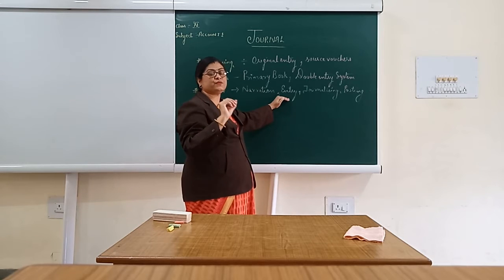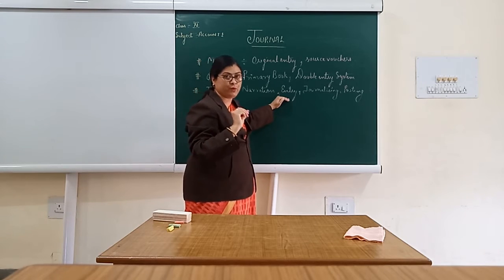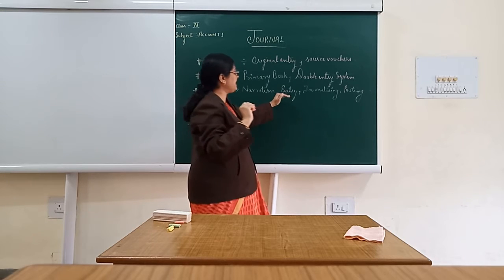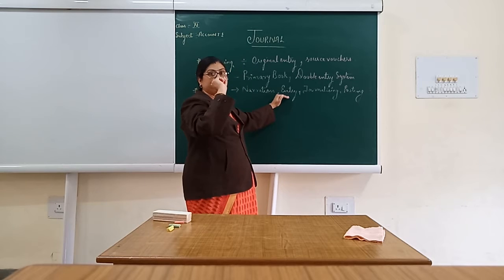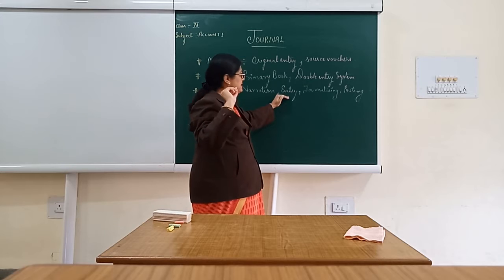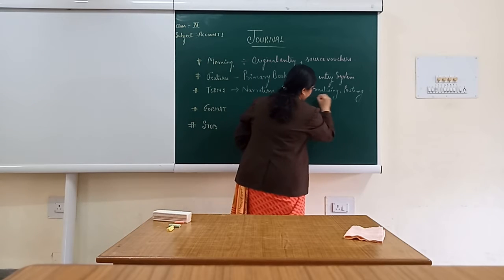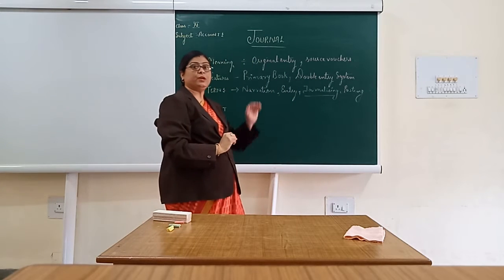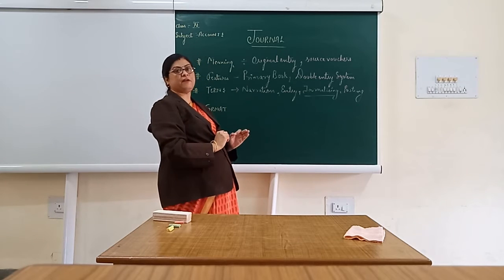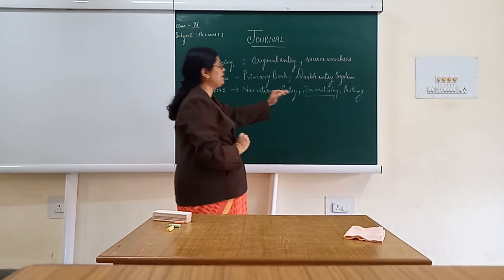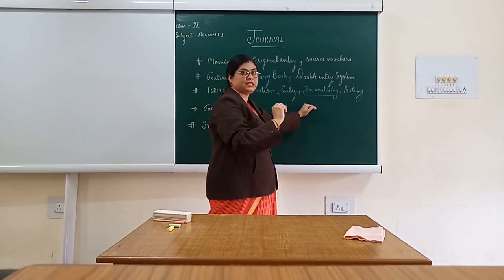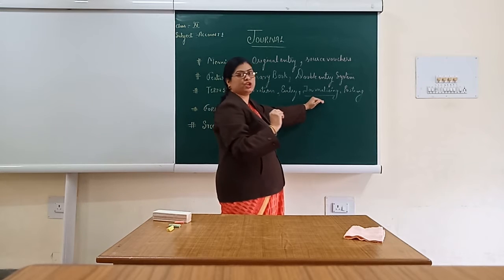Whatever transactions we used to find out as monetary one, those are being recorded in the books of journal, which is being termed as entry. That means every transaction which we used to record in the journal, that is being termed as entry. Then next, journalizing. What this word means? Journalizing means the process of identifying the transactions and putting in the journal. That entire process of putting the entries in the journal, that is being termed as journalizing.